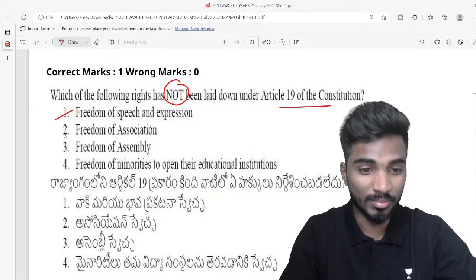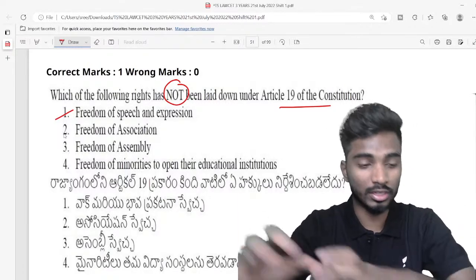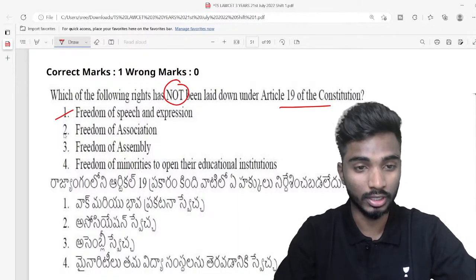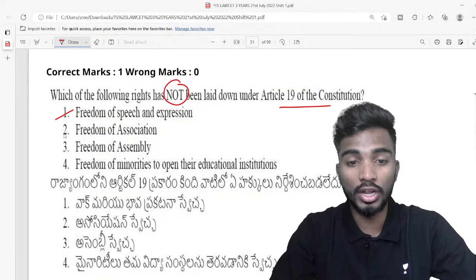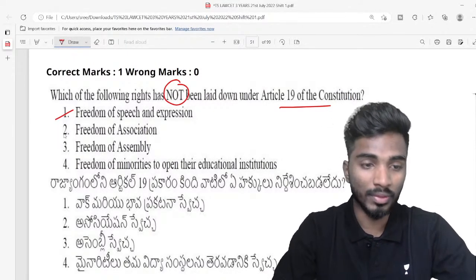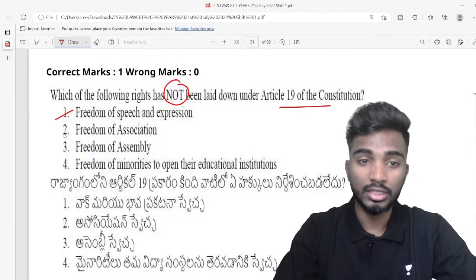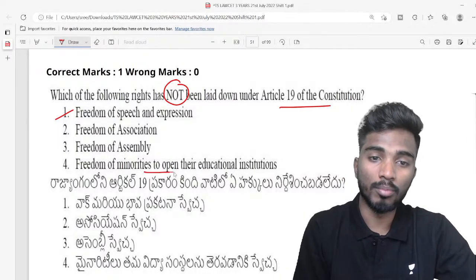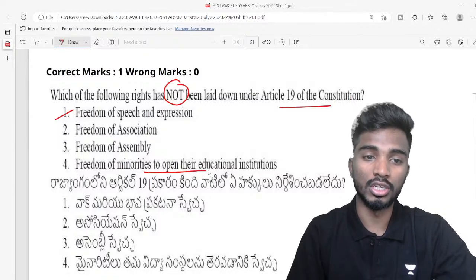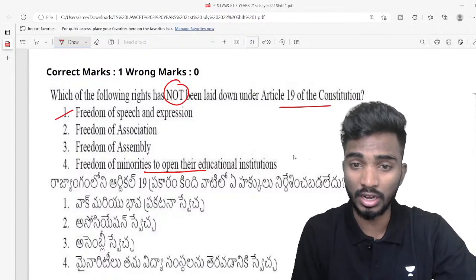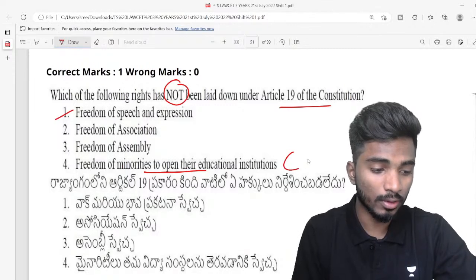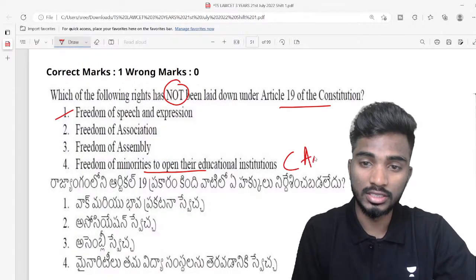Next, freedom of assembly. Assembly is to gather, not the assembly that you think about. And then freedom of minorities to establish or open their educational institutions. So which of the following is not laid? The answer is freedom of minorities to open their educational institutions. This is a fundamental right, but under which article is it? It is there under Article 30.